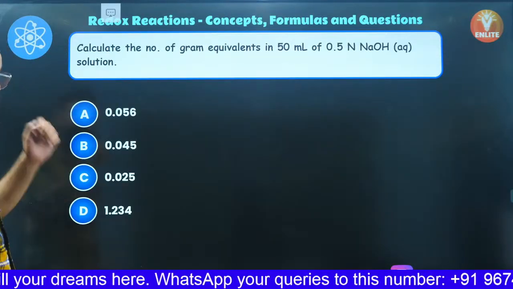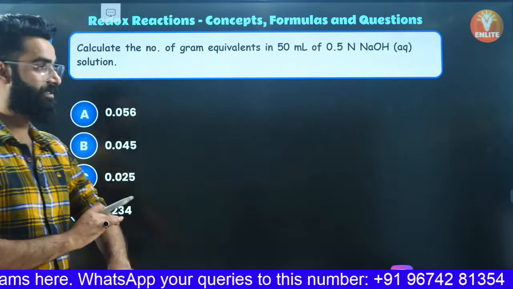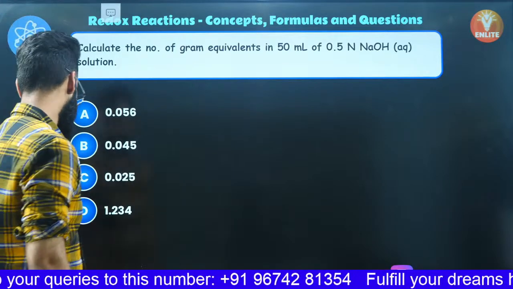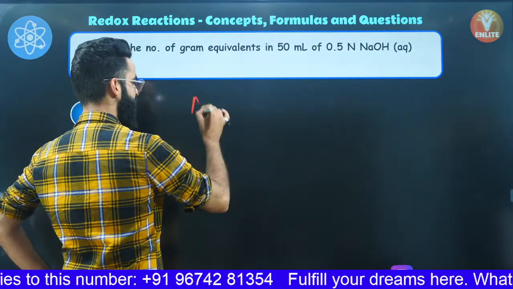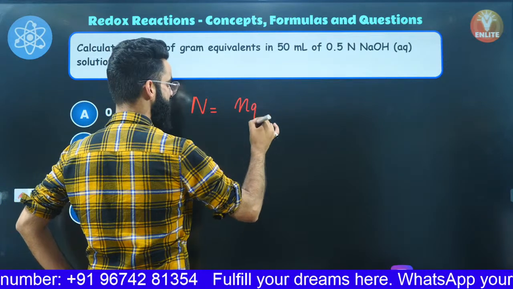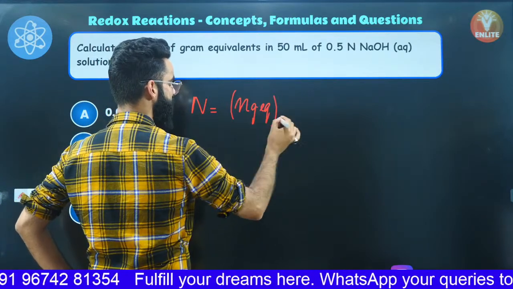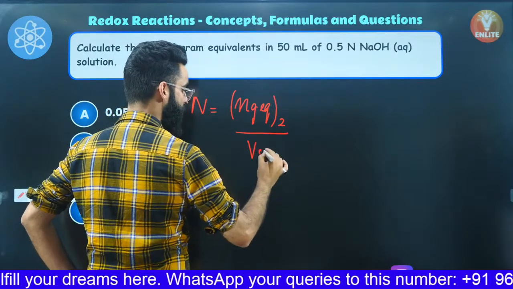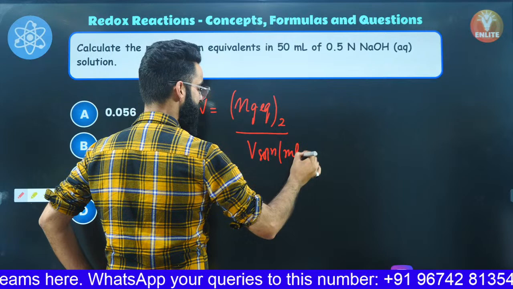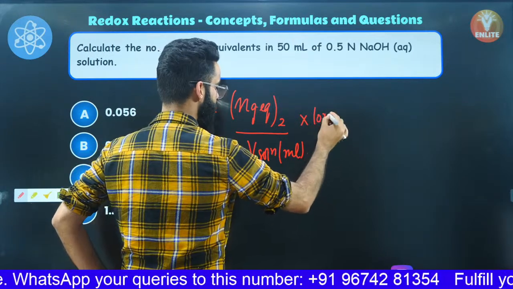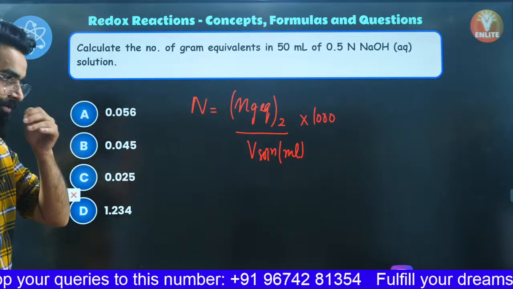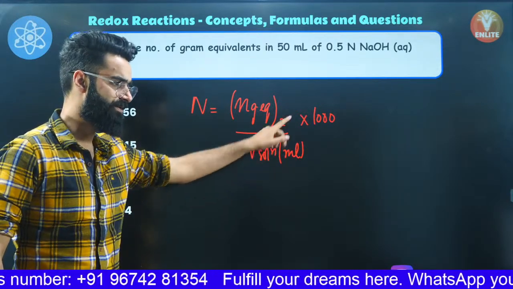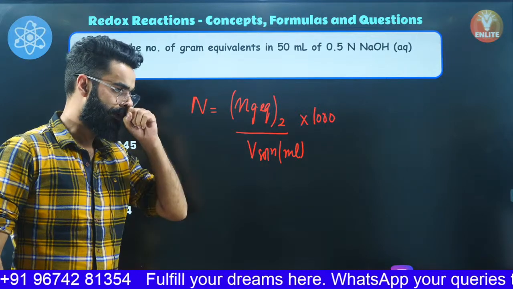Let's try to see a few more things. Calculate the number of gram equivalents in 50 ml of 0.5 normal NaOH aqueous solution. See, I hope you remember how we define normality. Normality is basically the number of gram equivalents of solute divided by the volume of solution in milliliters, multiplied by 1000. This is one quick result for normality, right? Yes?